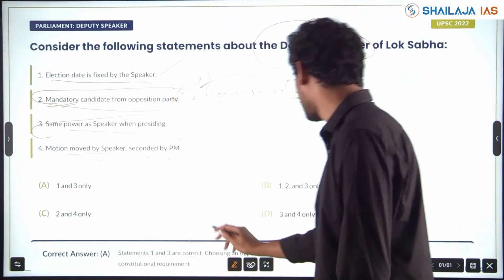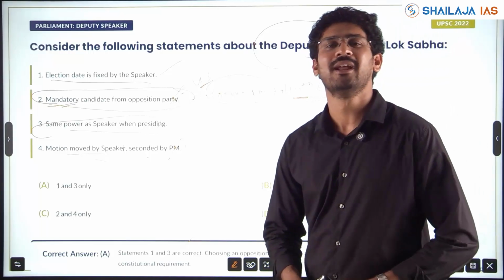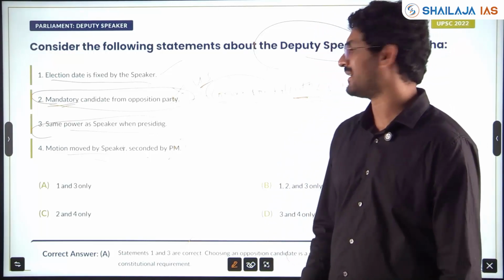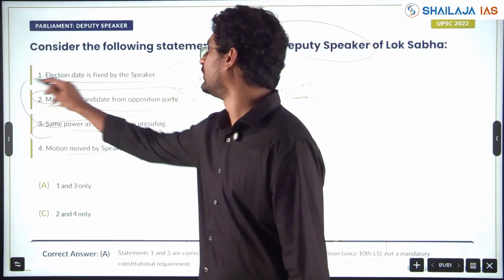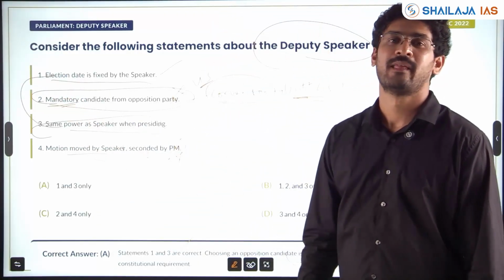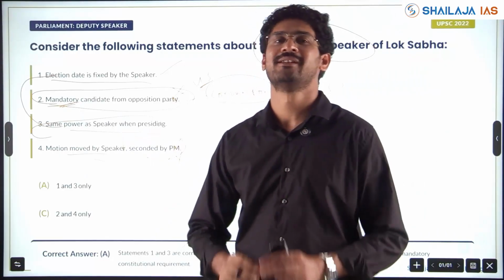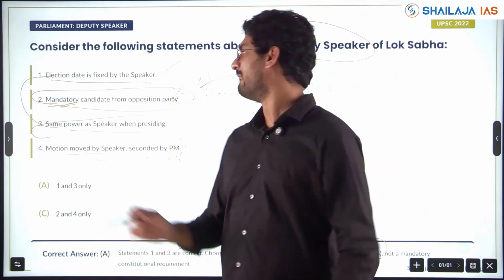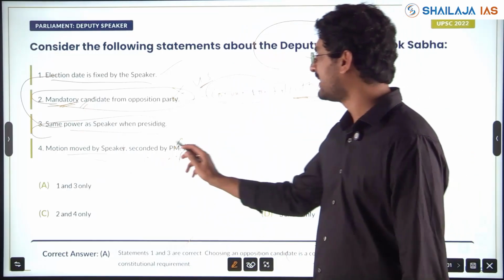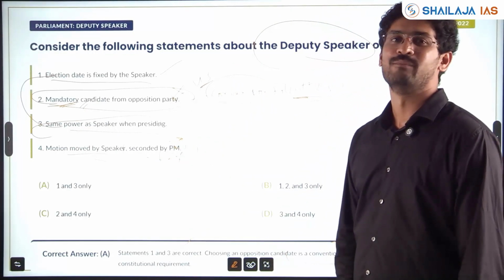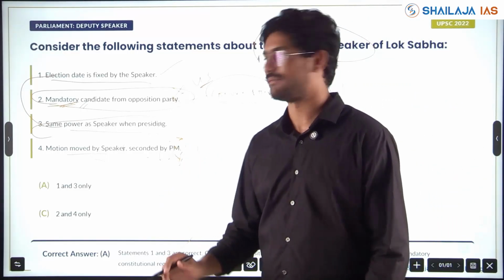1 and 3 are correct. Choosing the opposition candidate is a convention and not a mandatory constitutional amendment. Prime Minister is not seconding and all. So 1 and 3, 2 pairs are correct. The classical trap, mandatory provision versus convention, is always the favorite way UPSC keeps a trap. Clear? And the authority. Motion seconded by these people. Prime Minister will not second any of the provision.